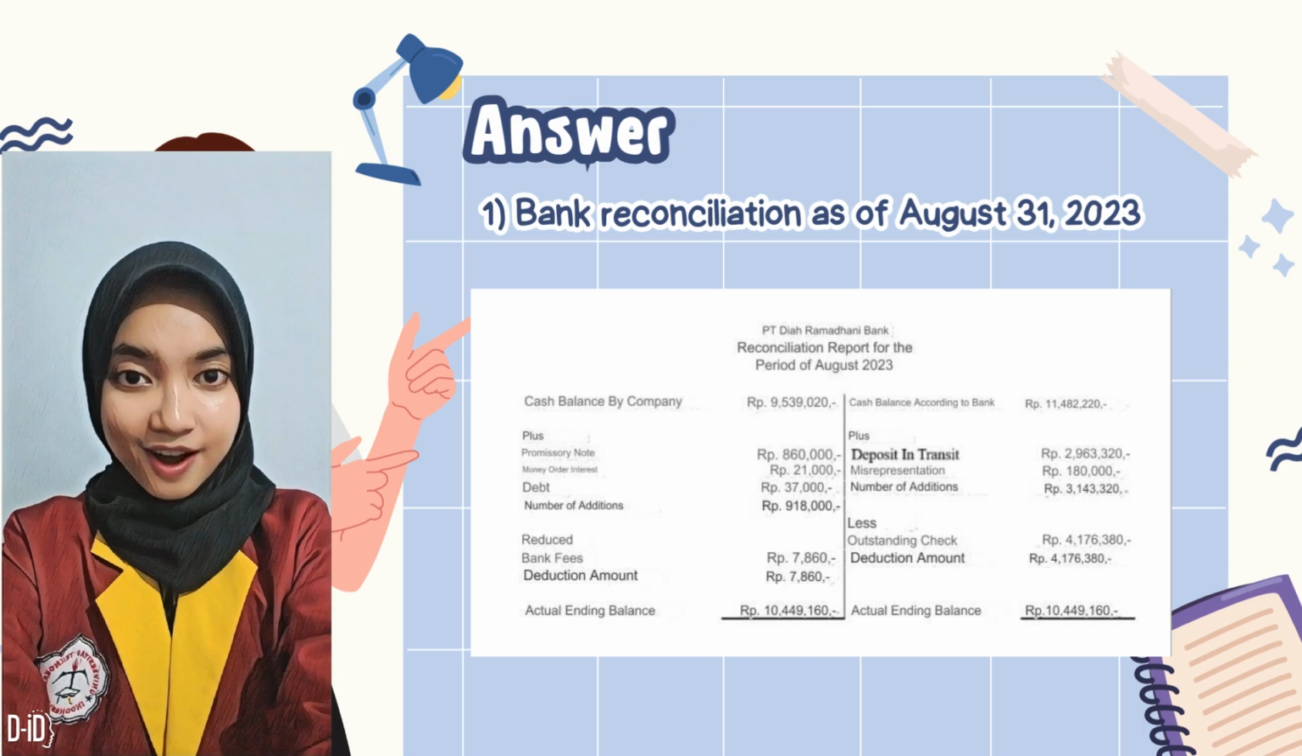11,482,220. To overcome this difference, several adjustments were made. First, from the company's side, there was an addition of IDR 918,000 consisting of notes receivable of IDR 860,000, notes interest of IDR 21,000, and receivables of IDR 37,000, all of which had not been recorded by the bank.